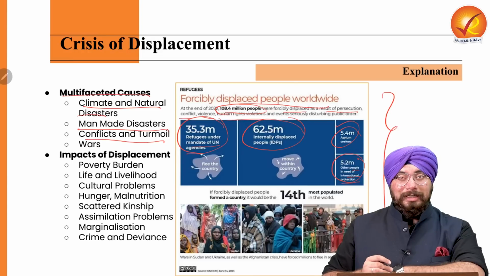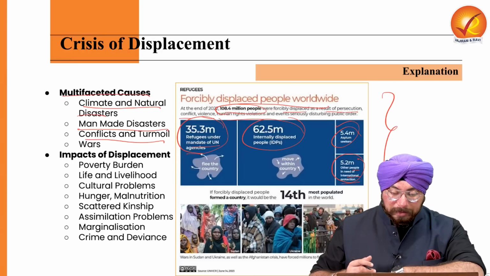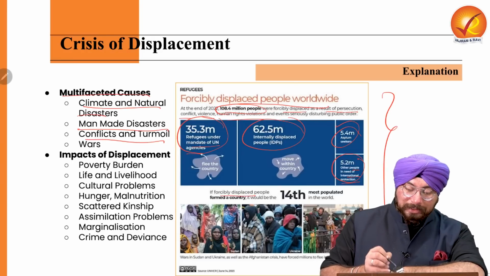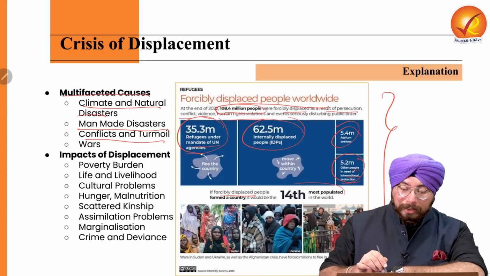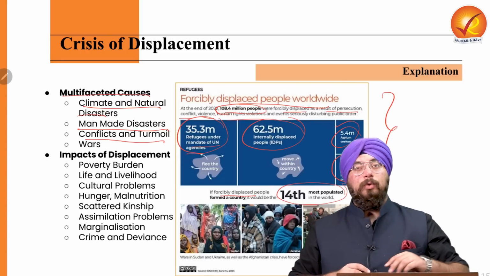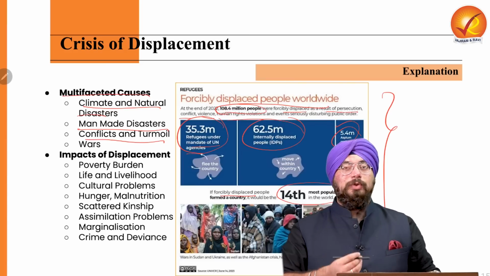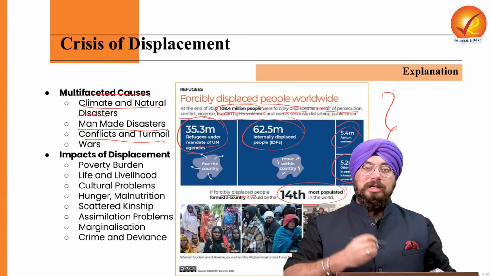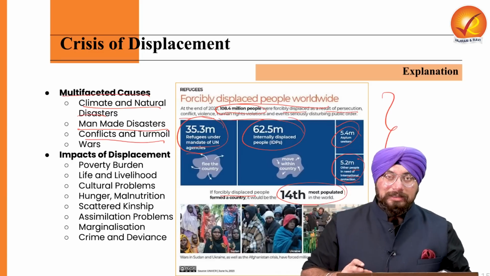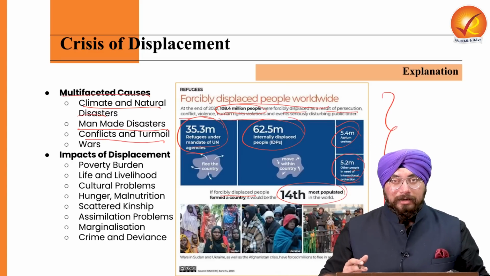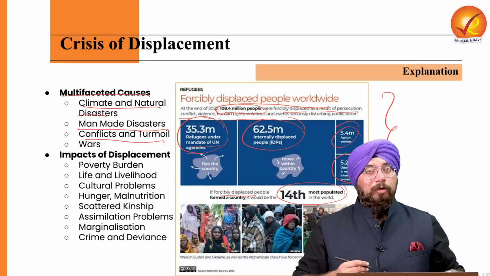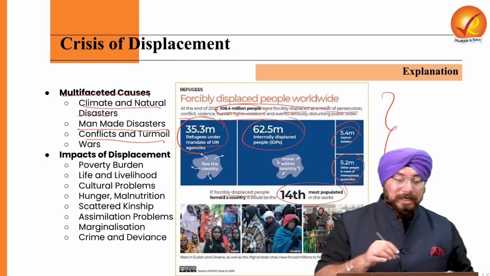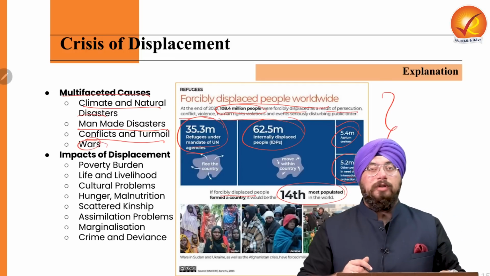And there is also data that if we combine all the people who have been forcibly displaced and form a country, that country would be the 14th most populous country in the whole world, which again shows us the magnitude of the number of people being displaced from their homes every year because of a variety of causes. So this is what you call forced displacement, and it can also happen during the time of wars.